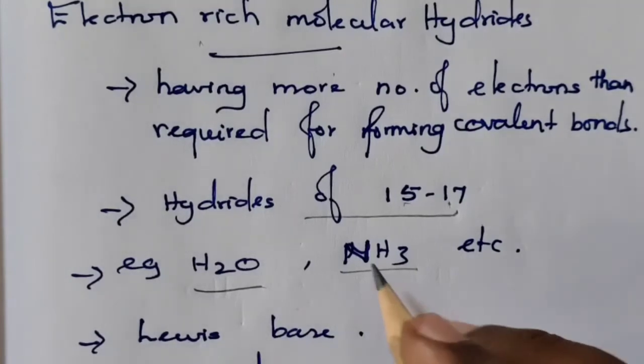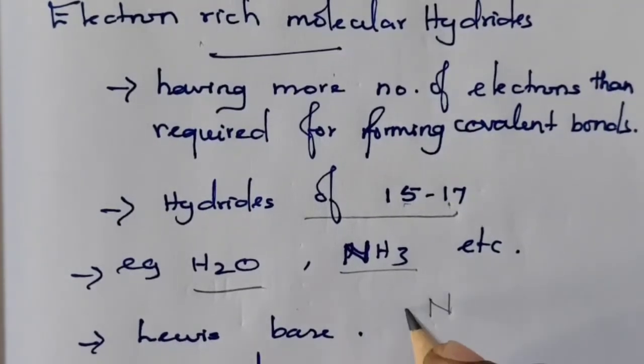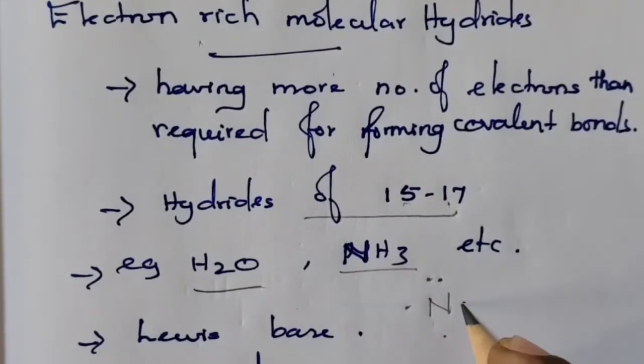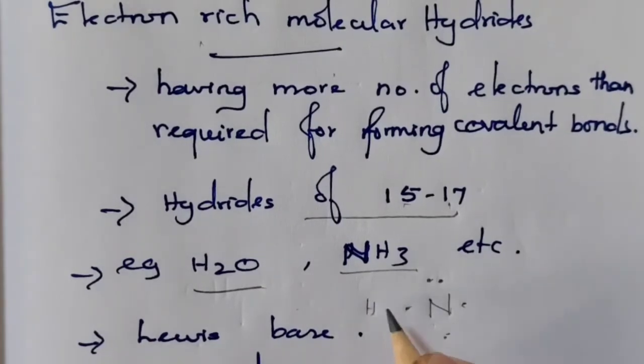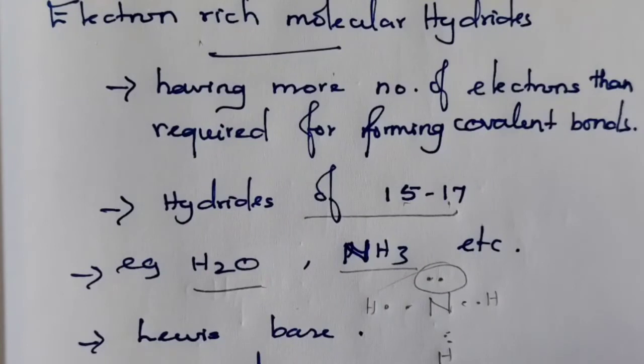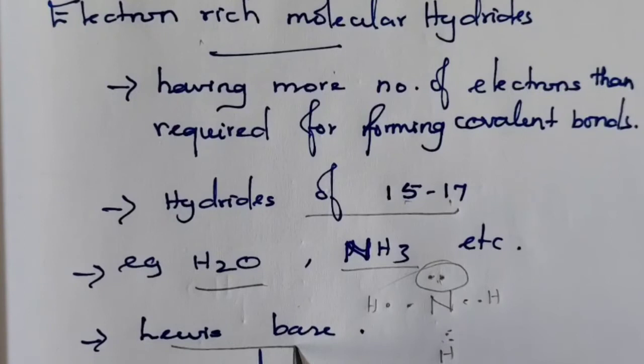For example, if you take ammonia, nitrogen in its outermost orbital is surrounded by 5 electrons. This electron is shared by hydrogen, this electron is also shared by hydrogen, this electron is also shared by hydrogen. What about these 2 electrons? They are excess. They are electron rich hydrides. These electrons are called a lone pair of electrons. They can donate this lone pair of electrons to any acceptor. Therefore, they normally act as a Lewis base.